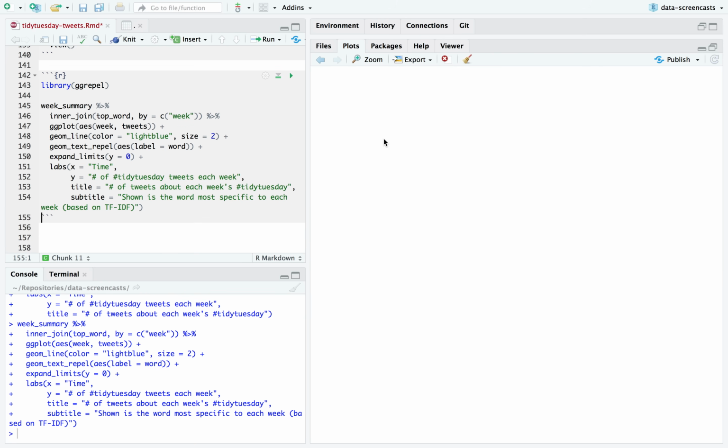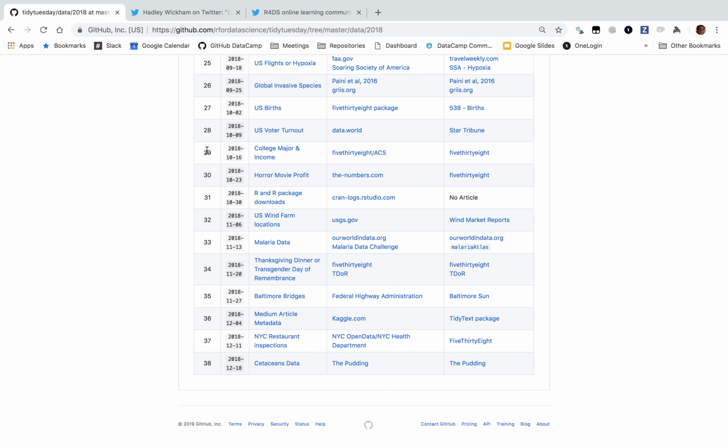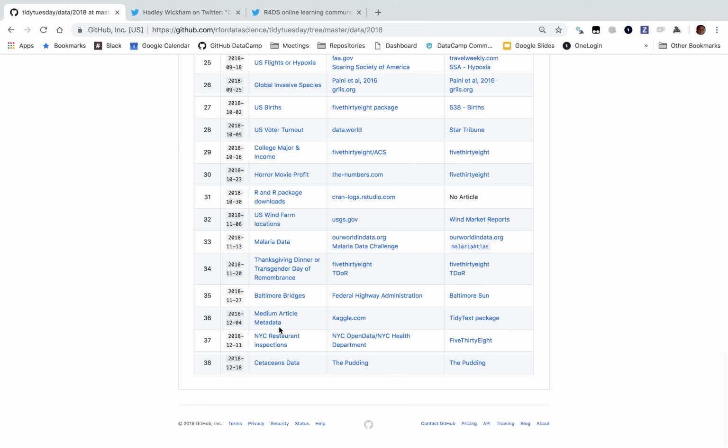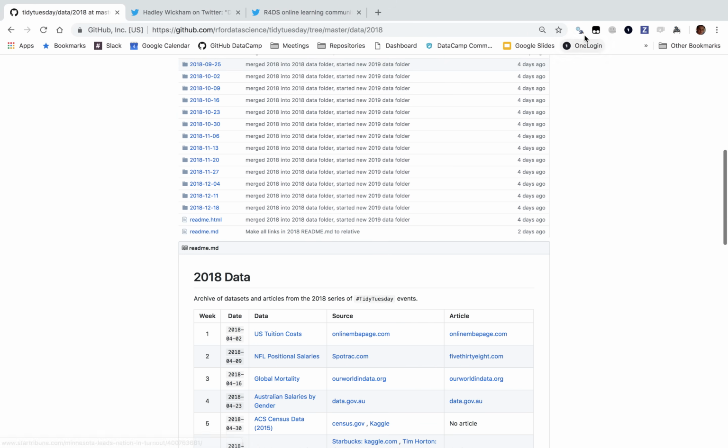So when I was saying here's the word most specific to each week, I was originally thinking we probably should just scrape this table to get that data. And if you want, we can. In fact, why not? I can actually say, here's how I'd scrape data and get these names out. But the names actually are too large to appear here. So I'm going to try a quick alternative.